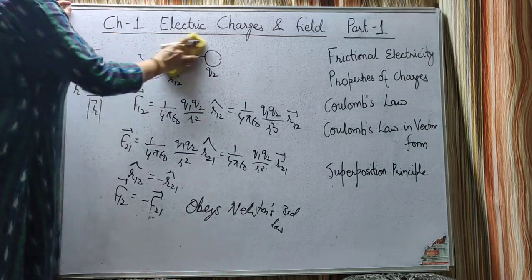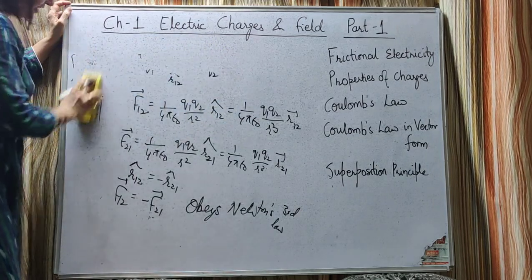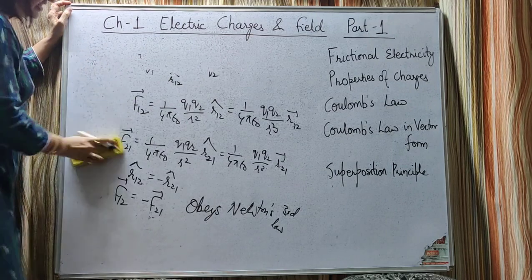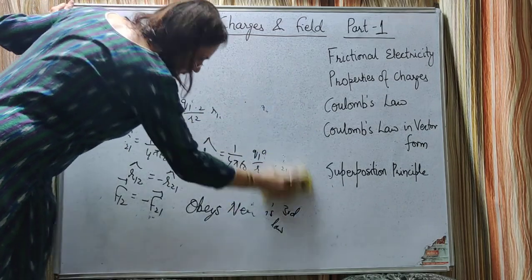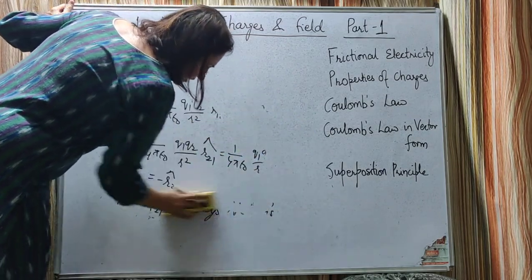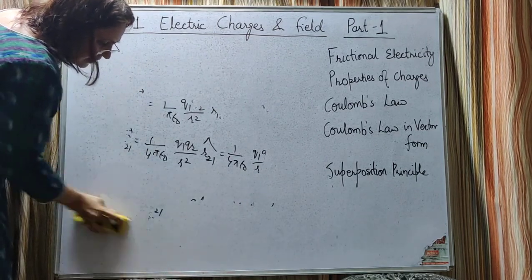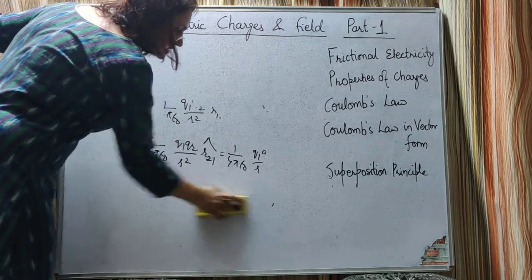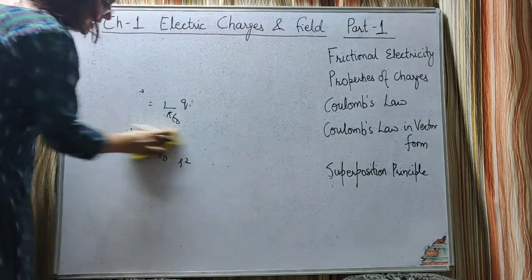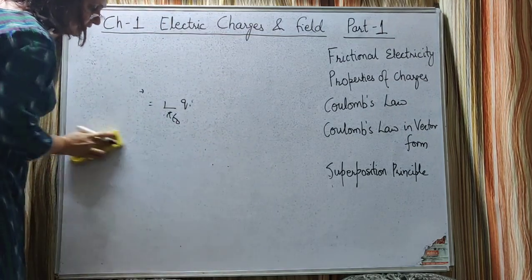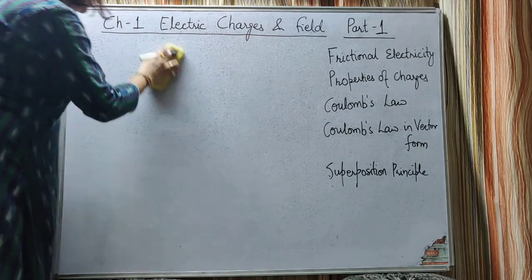Okay, next we'll see some similarities and differences between gravitational force and Coulomb force. This Coulomb force we also call electrostatic force. Okay, last year you have studied gravitational force, Newton's law of gravitation, which states that any two bodies in the universe attract each other with a force which is directly proportional to the product of their masses and inversely proportional to the square of the distance between them.